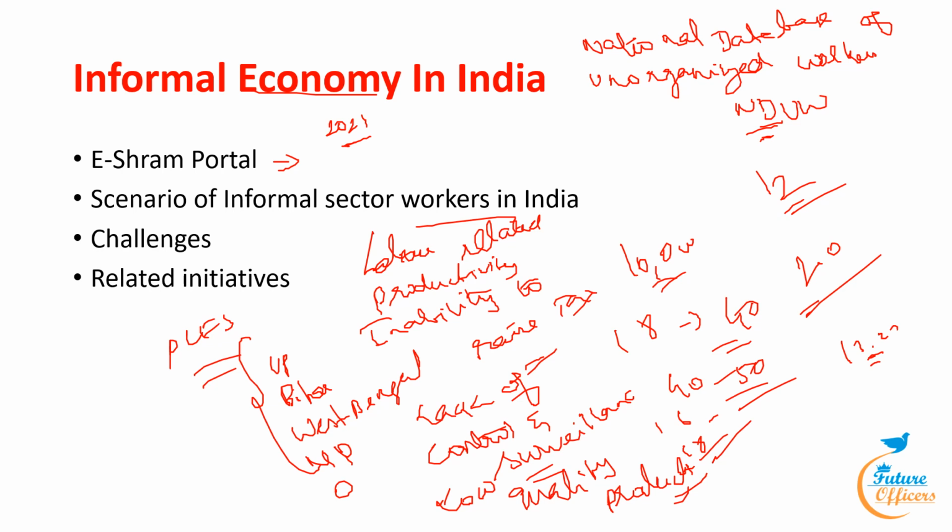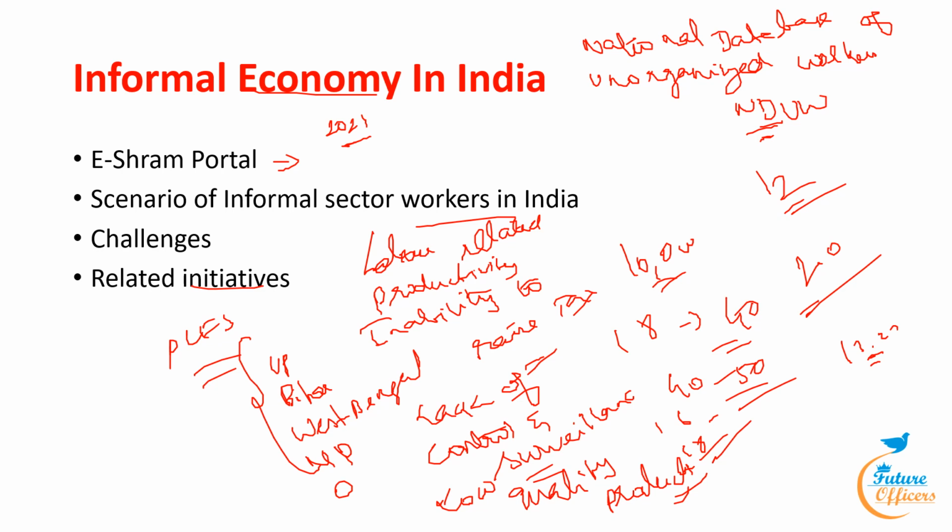Now, what are the related initiatives seen with this informal sector? There are several schemes such as Pradhan Mantri Shram Yogi Mandhan, that is PMSYM, then Labor Code, next Pradhan Mantri Rozgar Protsahan Yojana, that is PMRPY, next PM Swanidhi Microcredit Scheme for Street Vendors, next Atmanirbhar Bharat Abhiyan, next Deen Dayal Antyodaya Yojana National Urban Livelihoods Mission. Next came PM Garib Kalyan Anna Yojana.